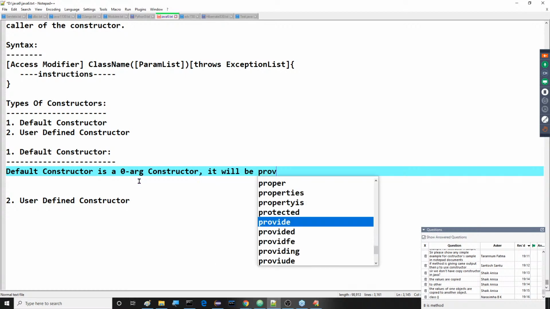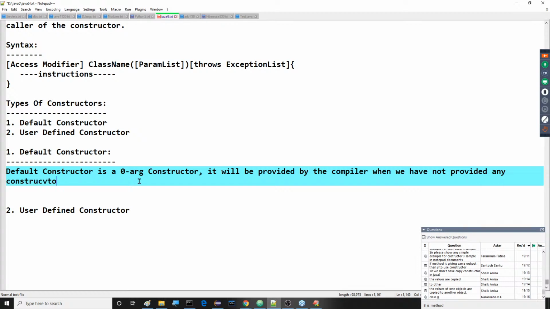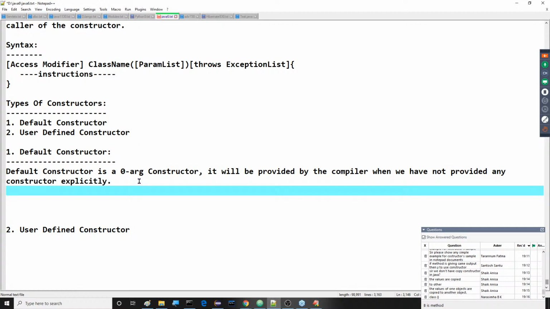It will be provided by the compiler when we have not provided any constructor explicitly.